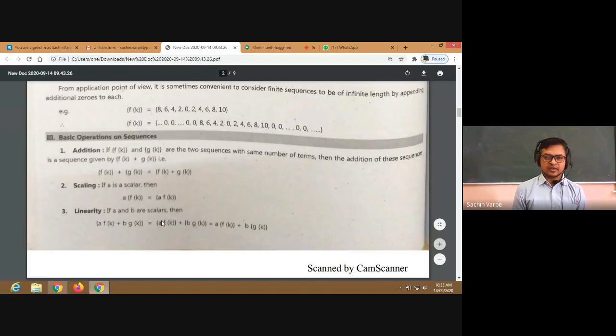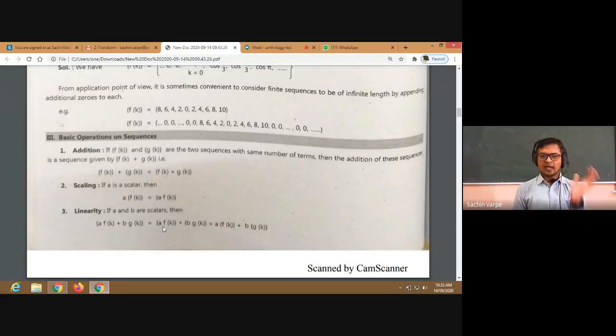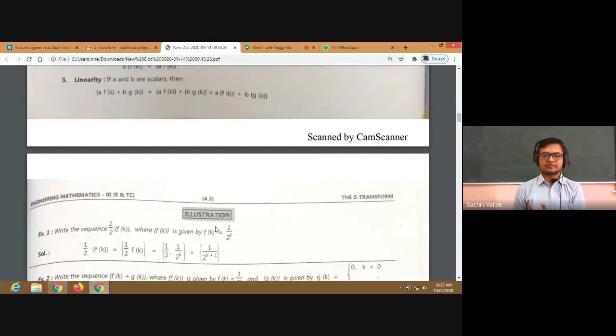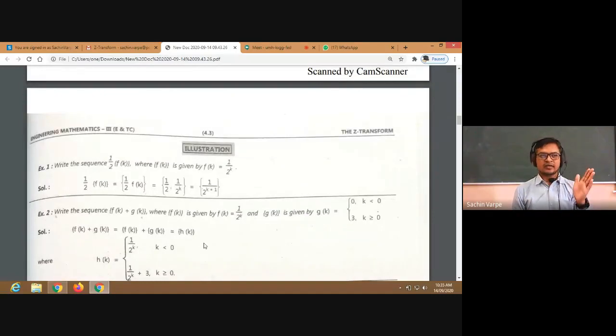That is, a is now multiplied to all the terms of the sequence here, isn't it? So if we take that a common out from the sequence, then a into the complete sequence, that is a f of k, plus b into the complete sequence, that is b g of k. That is called the linearity property. Linearity says we can take that scalar inside as a multiple of each term of the sequence, or we can take out that multiple of the sequence outside, isn't it?